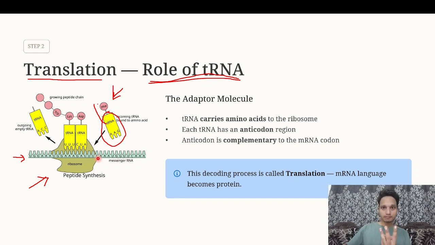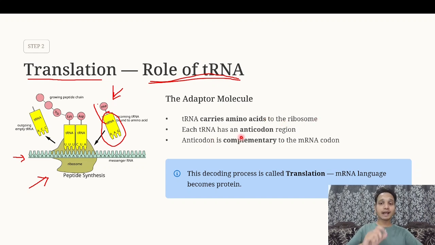So UUC on the mRNA and AAG on the tRNA pair up like this, and tRNA checks exactly that this information is there, and that we need to add this specific amino acid to the growing polypeptide chain. The ribosome captures that tRNA, takes that amino acid from the tRNA and makes it a part of the polypeptide chain. So tRNA carries amino acid to the ribosome.